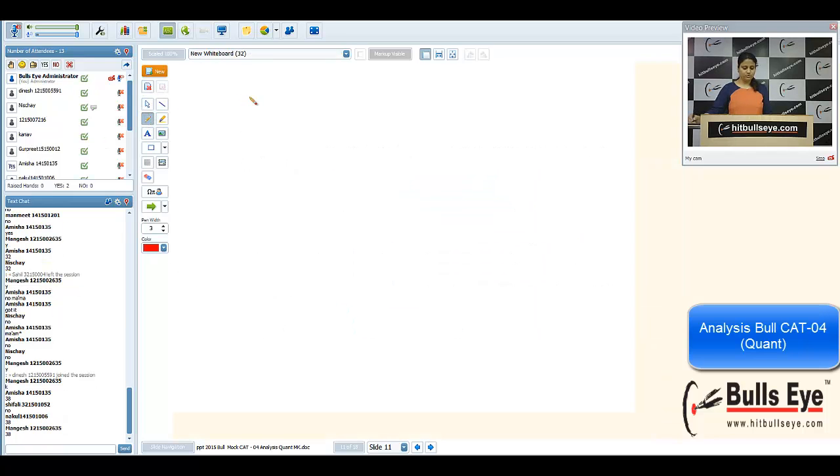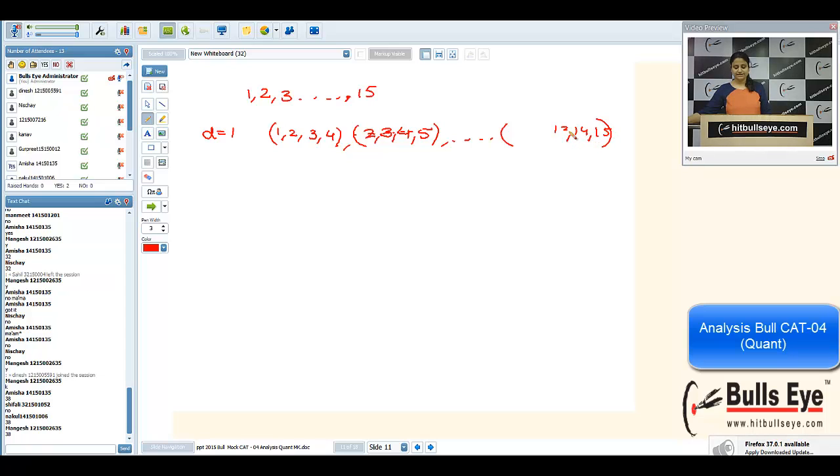It was a calculative question. It says you have the first 15 natural numbers and we are making arithmetic progressions, I mean APs of 4 terms. Common difference can be anything and they should be increasing APs. So first of all, I am taking common difference as 1. My first AP will be 1, 2, 3, 4. Let me write one more term. It will be 2, 3, 4, 5. What will be the last one? Ending in 15, then 14, then 13, then 12.